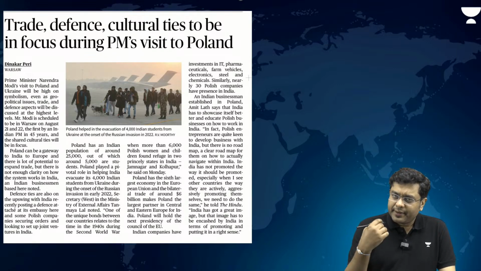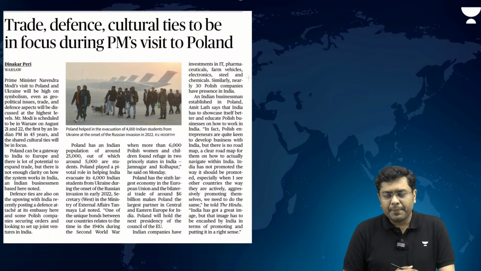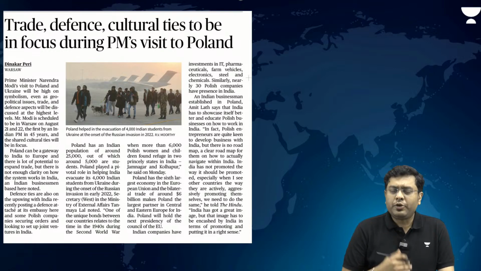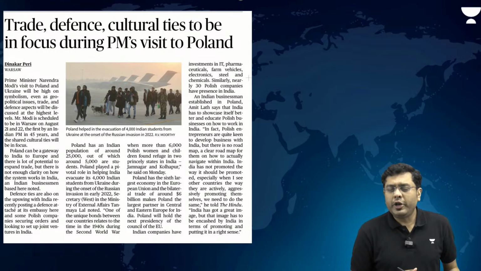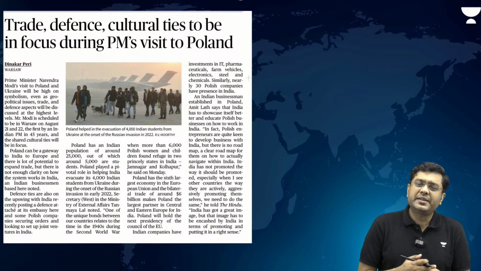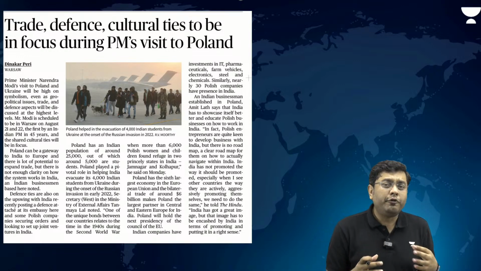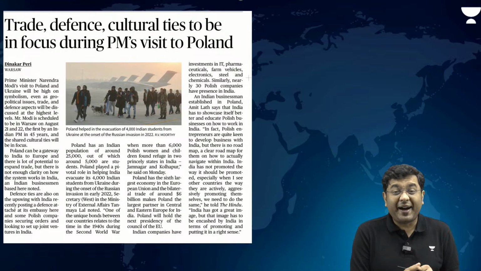Now, other than that, the Prime Minister's visit is slated to be in Poland. Prime Minister is set to visit Poland. This is going to be the first visit by a Prime Minister after a gap of almost 45 years. So that is momentous. After a gap of 45 years, an Indian Prime Minister is going to visit Poland.